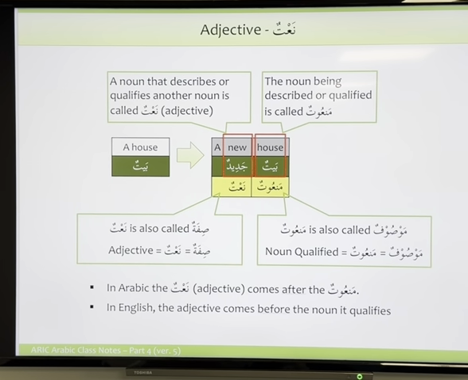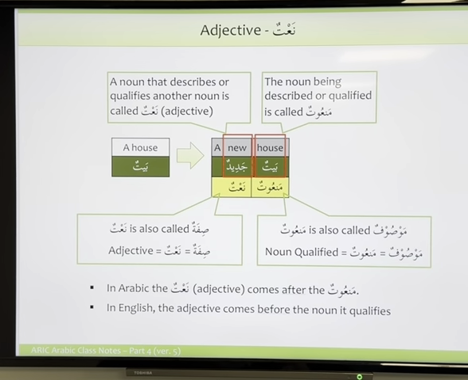Naatun, naatun. Okay, now naat is called adjective. All right, let's have a look in English, brother. What does adjective mean in English? Come, brothers.